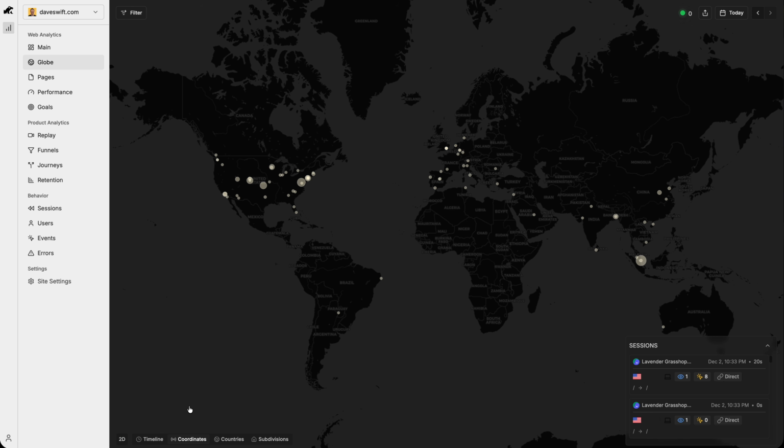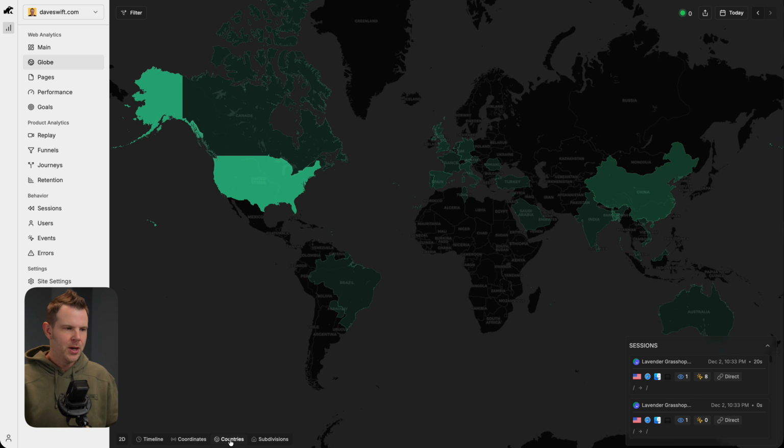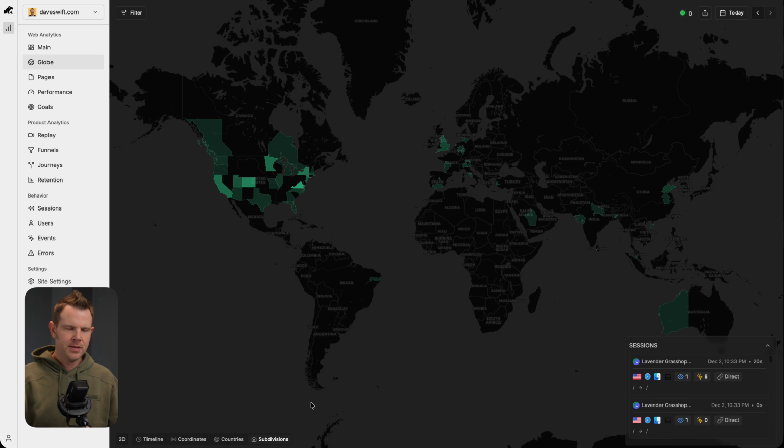I can also look at specific coordinates. If I don't know, are you sailing ships and you need to find your website visitors? Whatever makes sense. We can see it by country, which kind of highlights things. The brighter they are, the more visitors there were, and also subdivisions. So those territories or states inside of the countries, you can see like I'm in Minnesota. So some of that was probably myself. I did actually filter out my IP address. So I don't know what the correlation is there. Hopefully that data is being stripped out. I'll show you how to do that too.